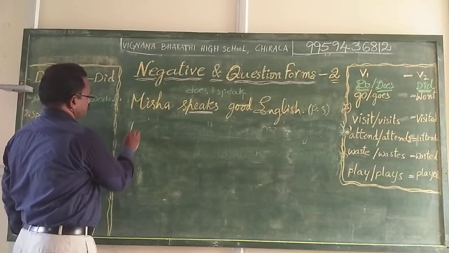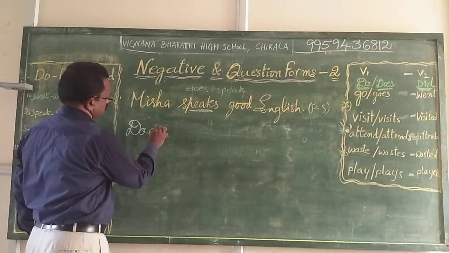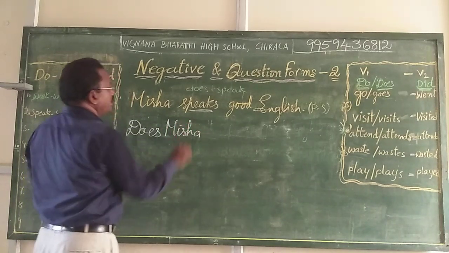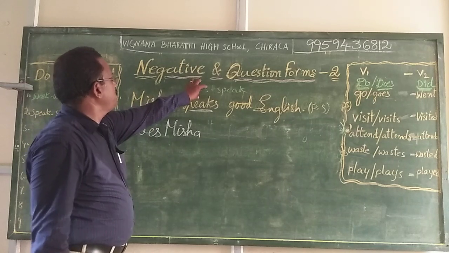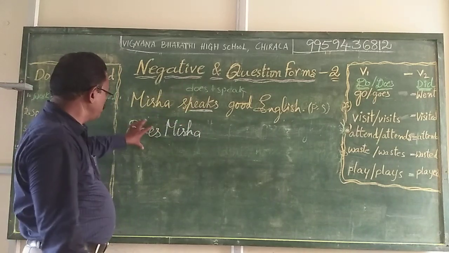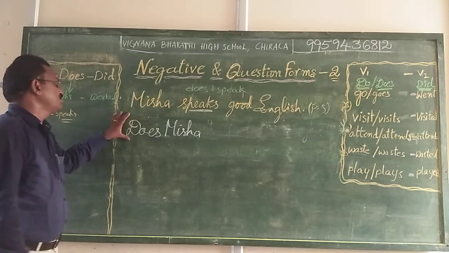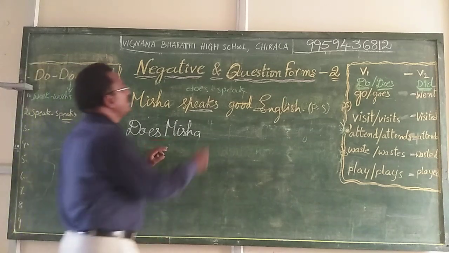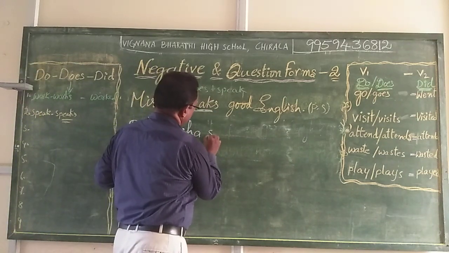Does speak. Does Misha? Here, the helping verb which is implied in this main verb, we brought it as a prefix to the question form in this sentence. Does Misha speak?